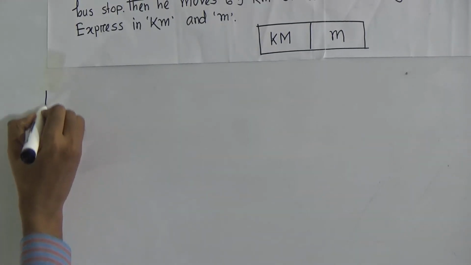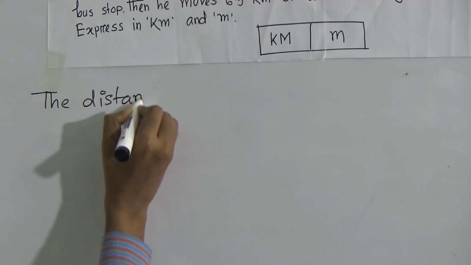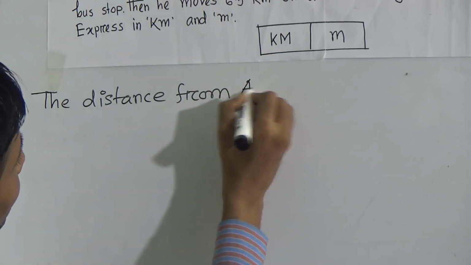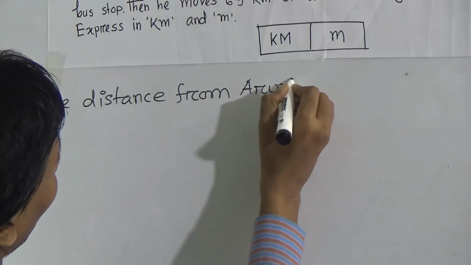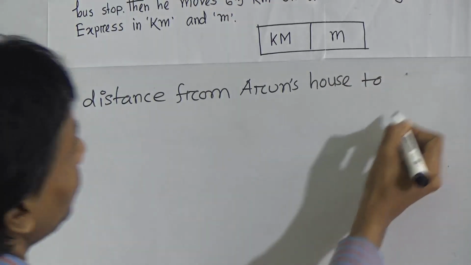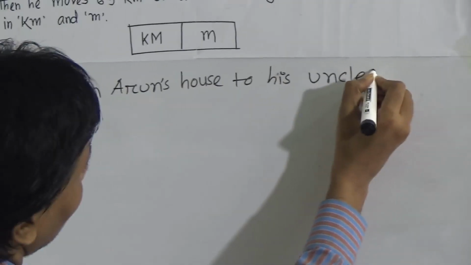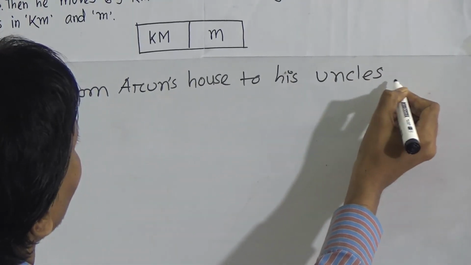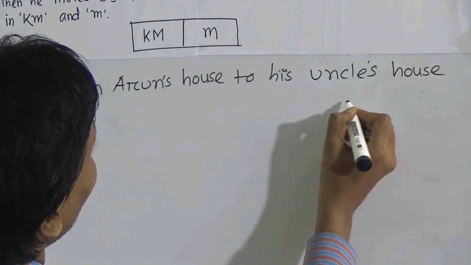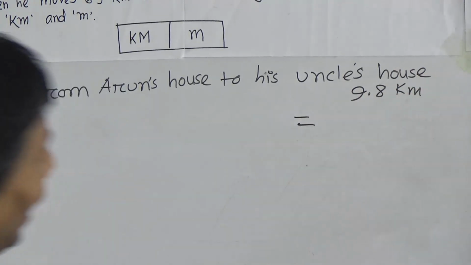The distance from Arun's house to his uncle's house is 9.8 kilometers.